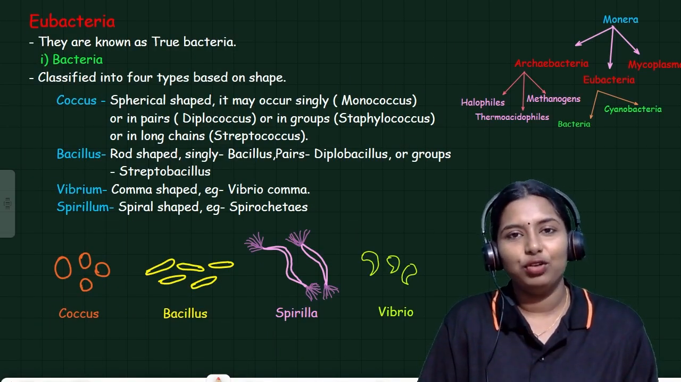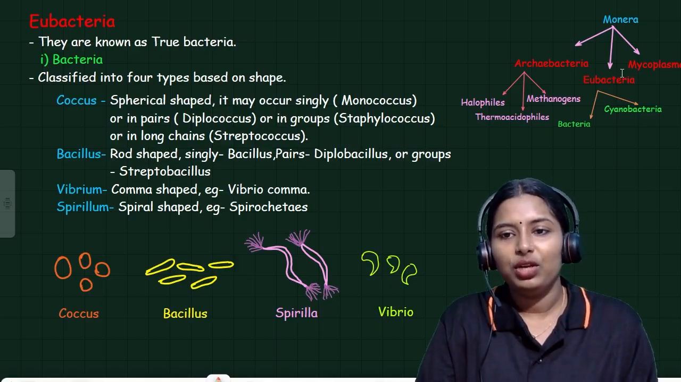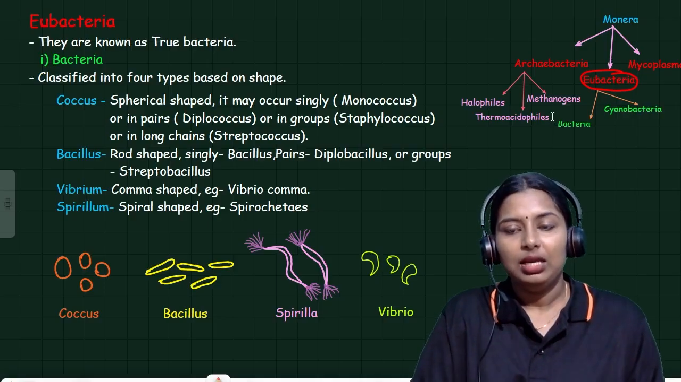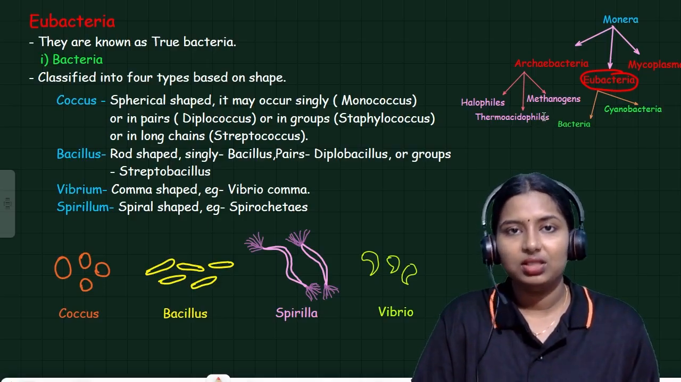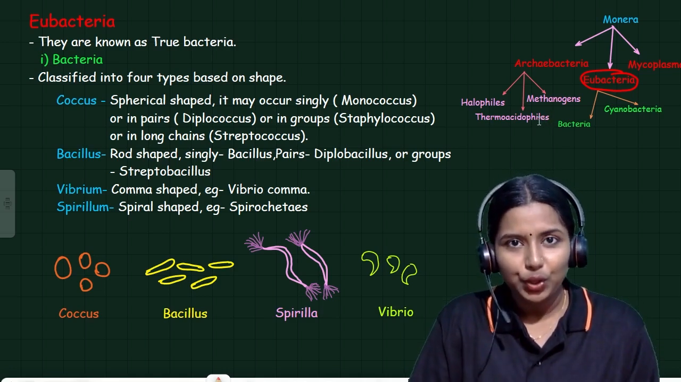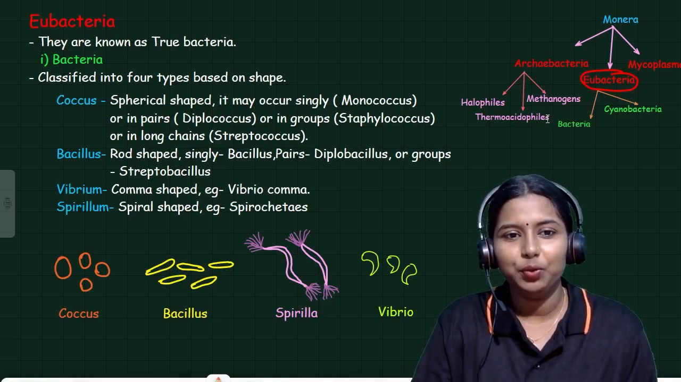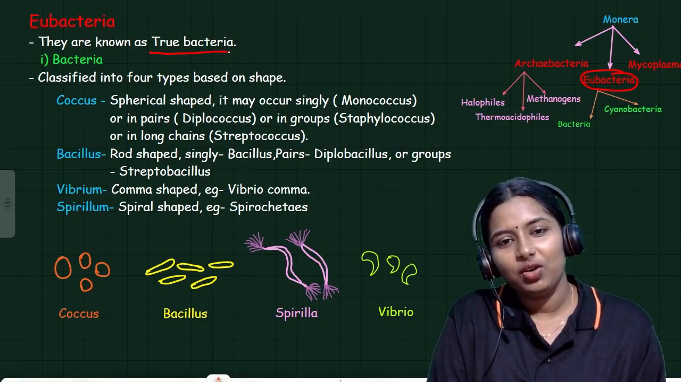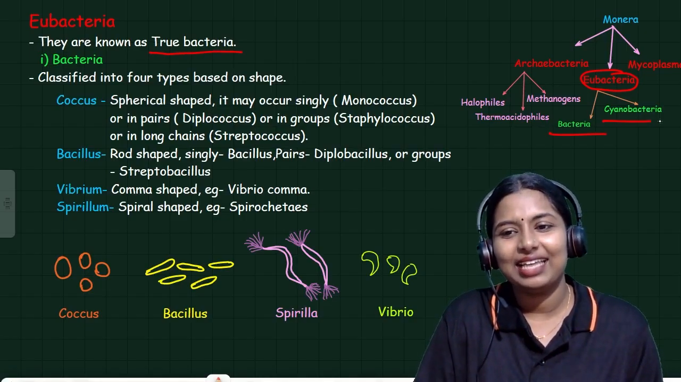Next we go to the next category, that is eubacteria. Kingdom Monera is further classified into Archaebacteria, eubacteria and mycoplasma. Please repeat it with me, otherwise you can't memorize all these things because these terms are very new to you. So let us have a look at eubacteria. These are known as the true bacteria. Again, it is further classified into bacteria and cyanobacteria.